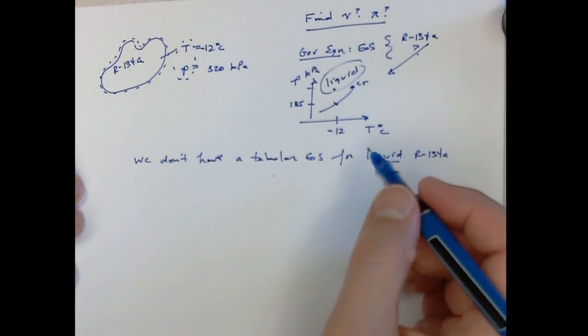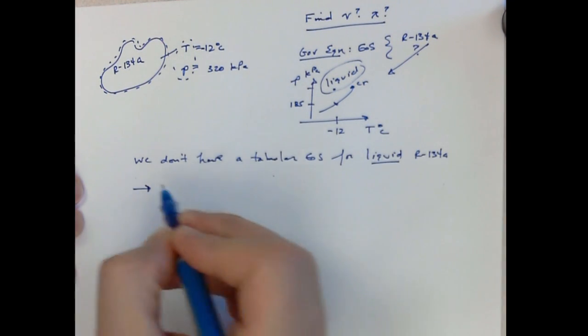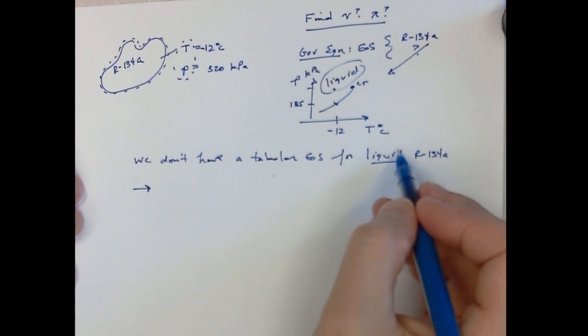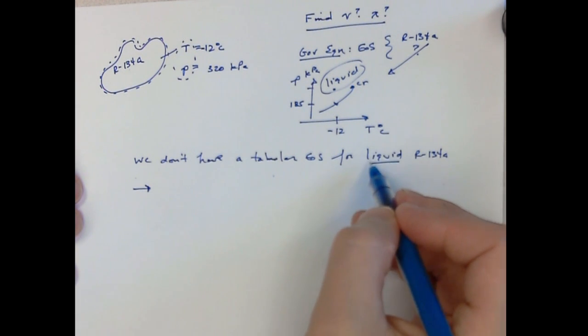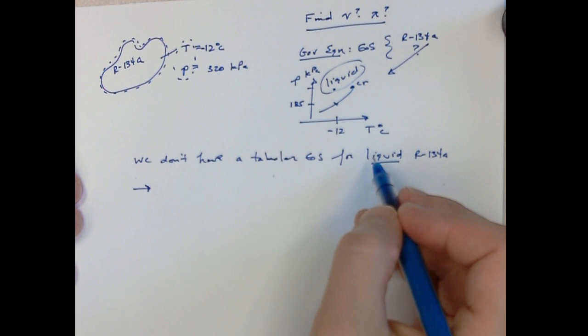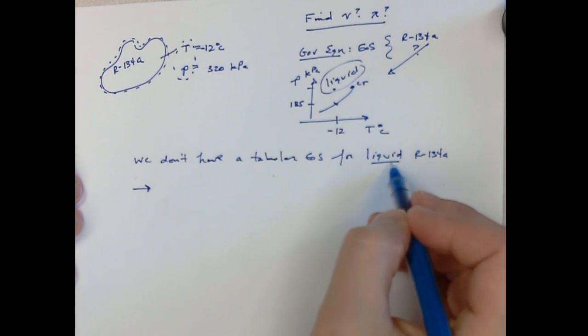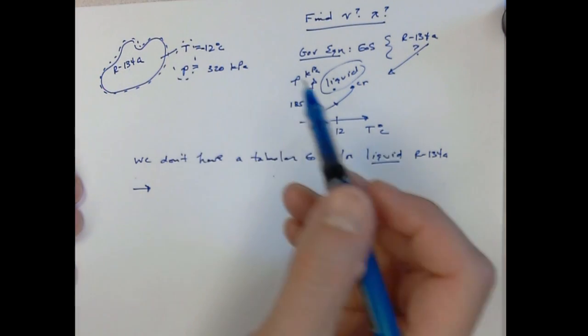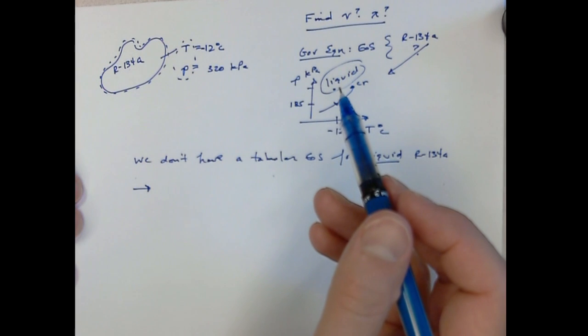So we have to make an assumption. It's based upon the fact that the liquid phase doesn't really respond very strongly to pressure changes. It responds more strongly to temperature changes, but pressure changes, it's pretty much inert.